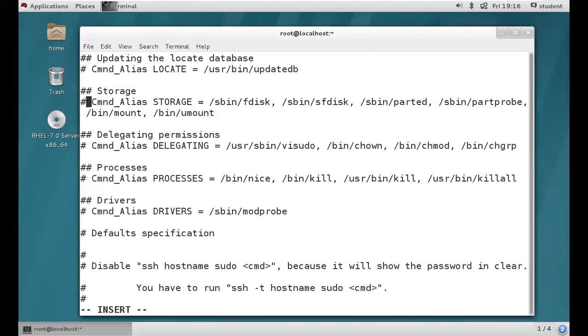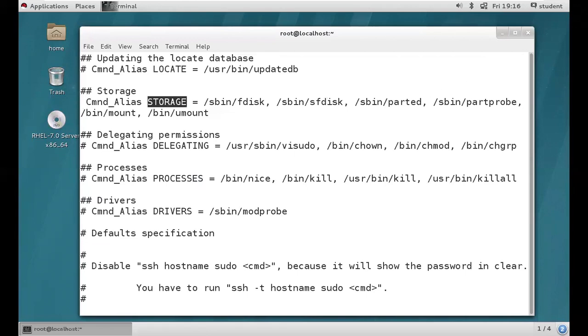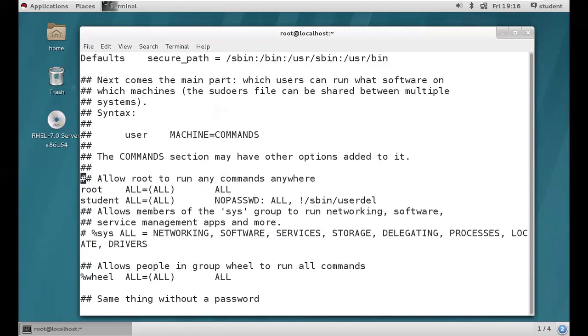Excuse me, guys. Remove the hash in front of this line because we uncommented it, right? Now I'm going to copy STORAGE, then go to line number 97. Here I'm going to provide the storage alias name. Now the student user can execute only storage related commands.